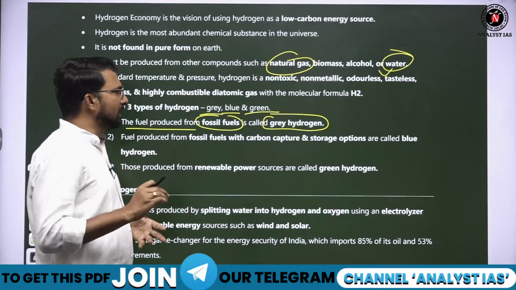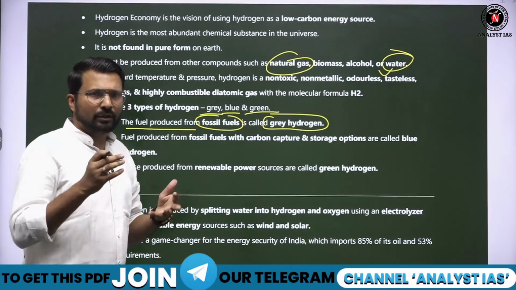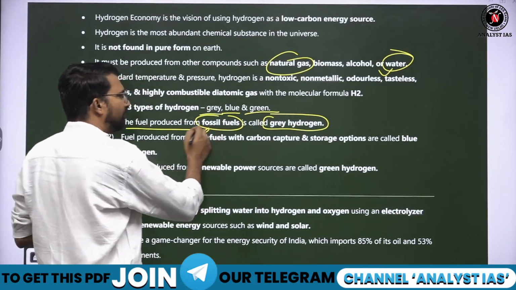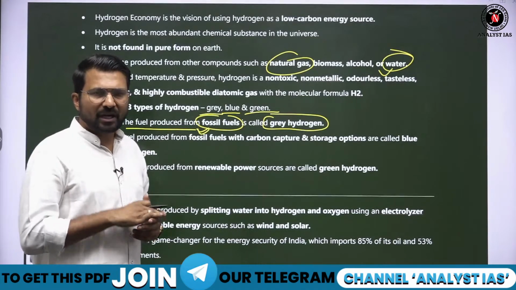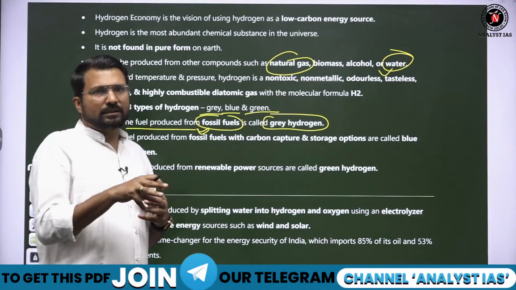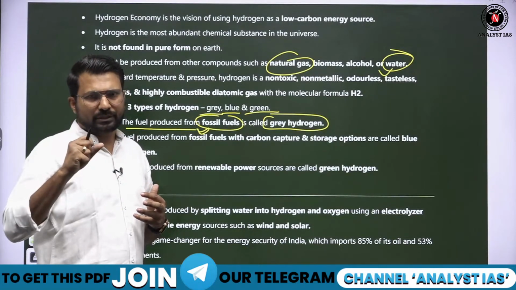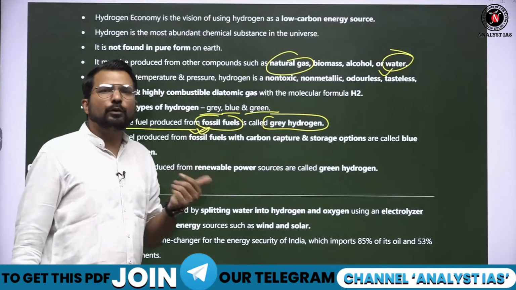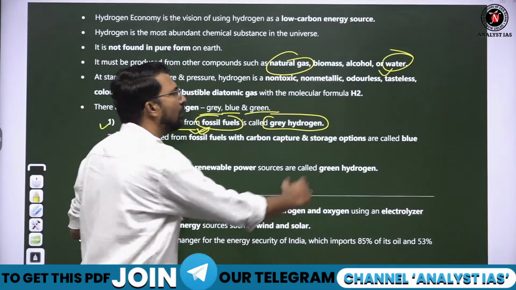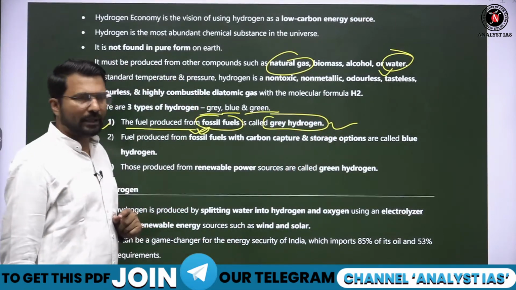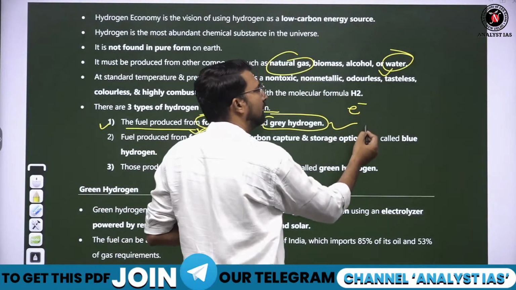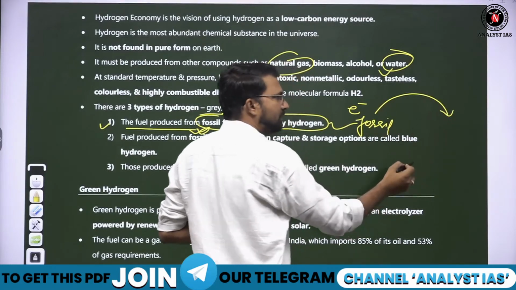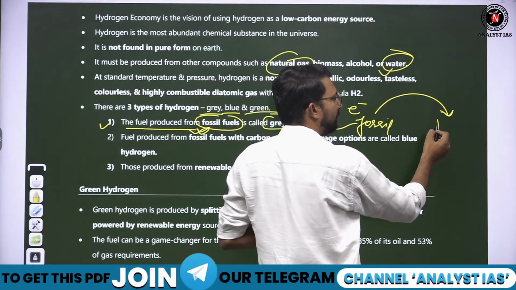Now this electricity which we are using to get the hydrogen, if it is produced from fossil fuel, like we are burning coal and producing electricity, and through that electricity we are doing the hydrolysis process through which we are getting the hydrogen, then that hydrogen is called grey hydrogen. Fine. If this electricity comes from fossil fuel and using it we perform the hydrolysis process and get hydrogen, it is grey hydrogen.